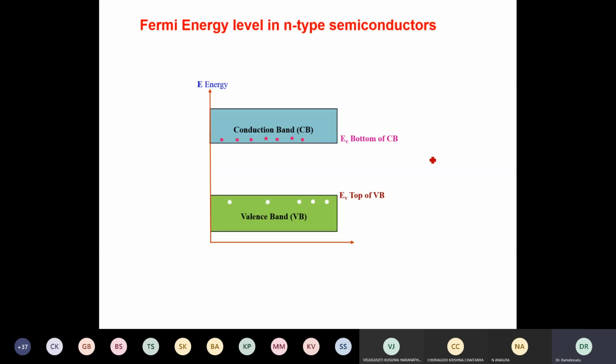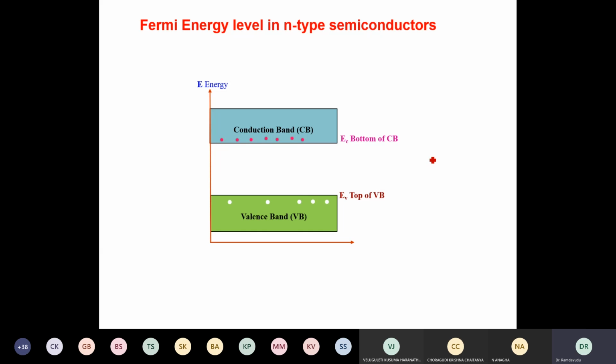If they want to go into the conduction band, the donor atoms or impurity atoms should have their own energy levels, in addition to the conduction band and valence band of the semiconducting material. So added impurities will also have their energy levels. Those energy levels of the added impurity atoms, as defects, in N-type are called donor energy levels.